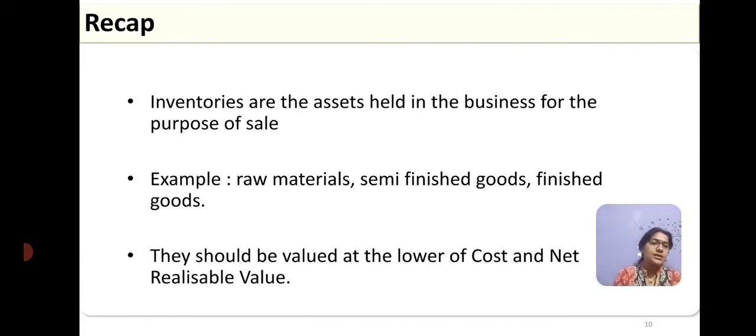So, in this session, we discussed the meaning of inventories, what are the things that come under inventories, raw materials, semi-finished goods and finished goods, and what should be the basis of the valuation. It should be valued at the lower of cost or net realizable value. In the Bangalore University 5th semester syllabus for IFRS, there are no numericals asked on it. So, only the theory part is included in your syllabus. So, you need to know in detail about the meaning, the components and the basis of the valuation of inventory.